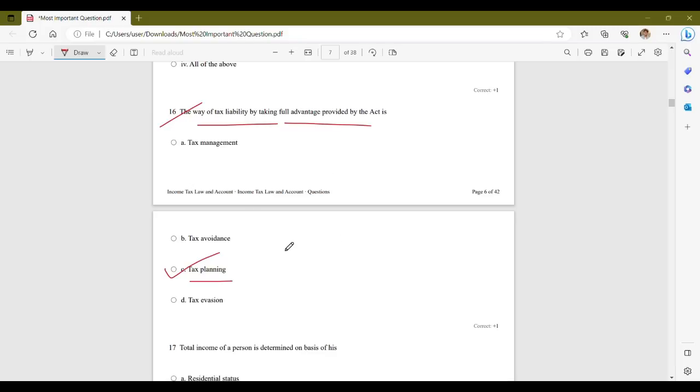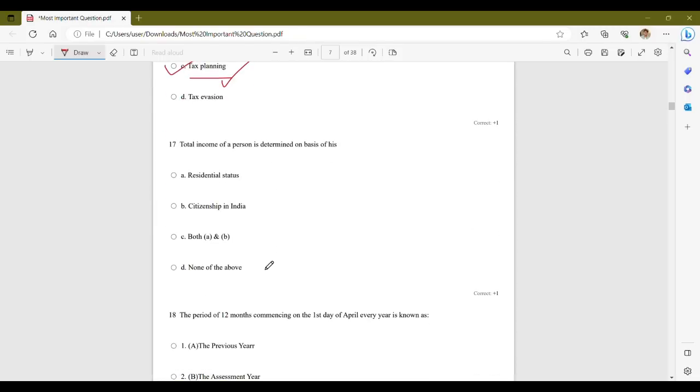Now, tax planning is considered a legitimate and accepted practice that includes individuals and businesses who undertake this planning process to ensure compliance with tax laws while minimizing the tax liability. Hence, the correct answer is option C, that is tax planning.